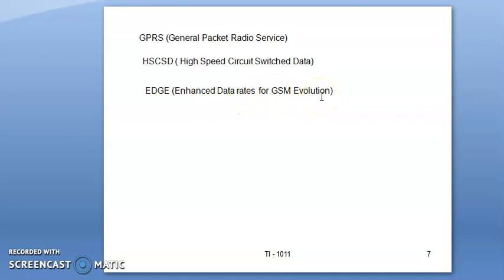In a few later videos you will come to know how the GSM architecture is useful, and how signaling and call handling can be done through it. Thank you.